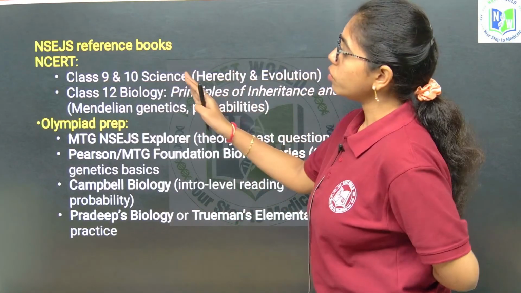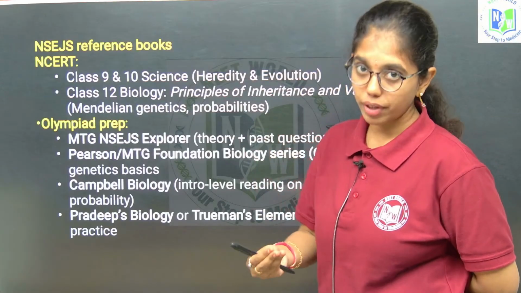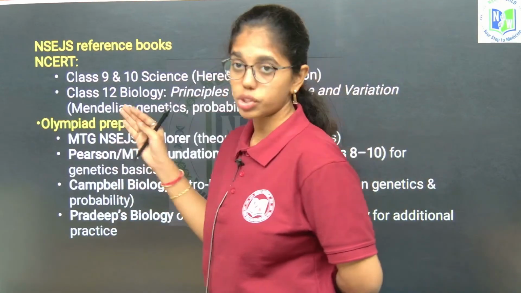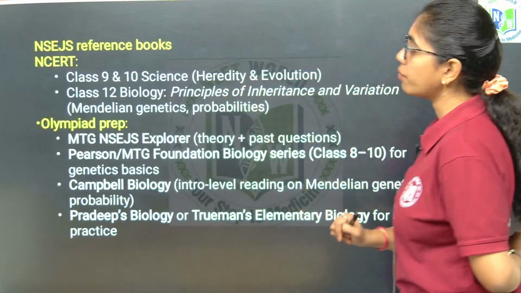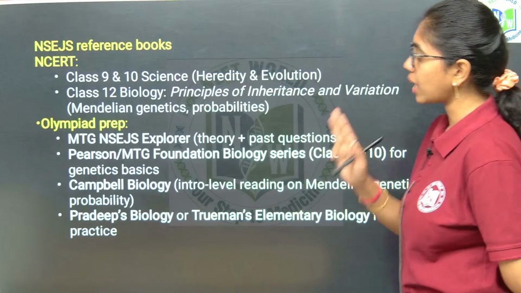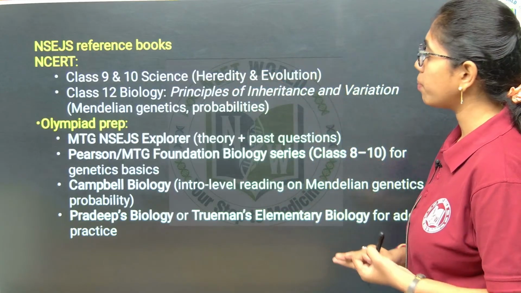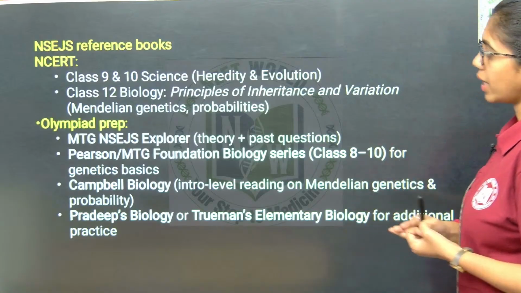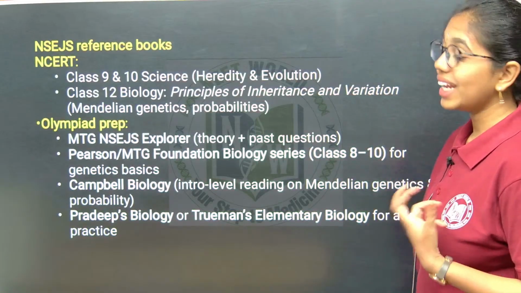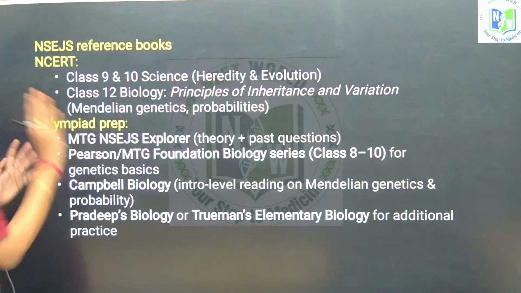So now you see this question, which books you have to refer for questions like genetics. The NSEJS reference books include NCERT class 9th and 10th, Heredity and Evolution, and NCERT class 12th Biology, Principles of Inheritance and Variation, Mendelian genetics and probability. So, these are the reference books from NCERT.